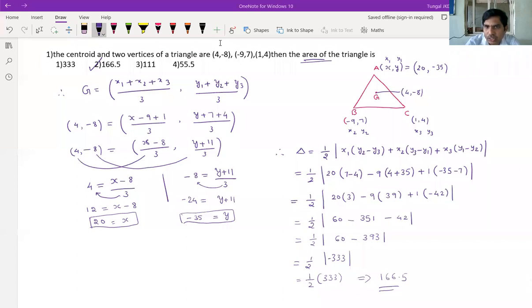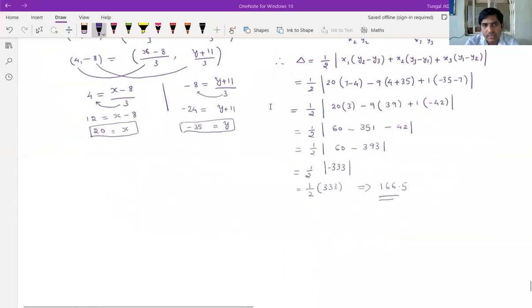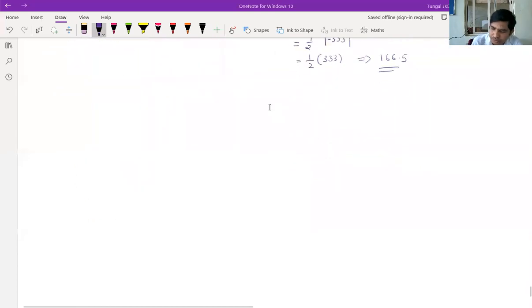So why you ignore negative sign? I took modulus, right? If a modulus considered means the negative becomes positive. Why means area always positive value only. We cannot say area in negative values. That's why modulus we have to consider. Understood? Okay? Right. Next problem.